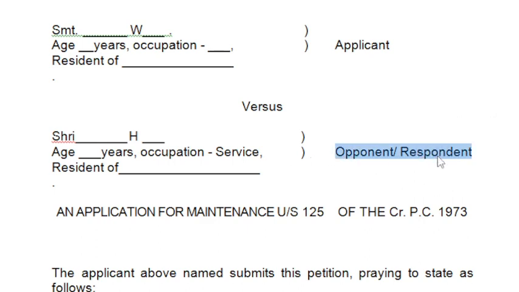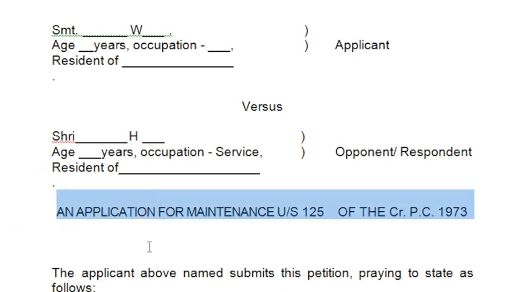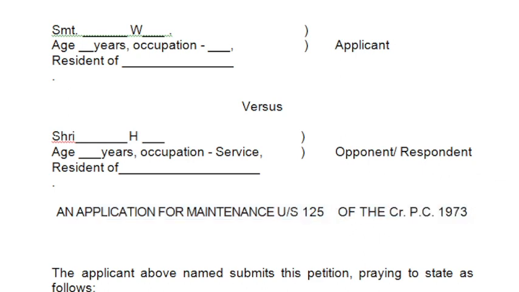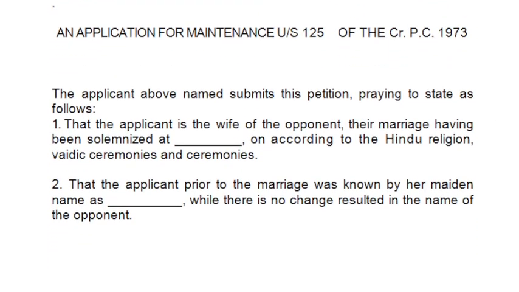Then you have to mention that the husband here is opponent or respondent. Alright, and the wife is applicant, filing application. Then the subject comes. What is the subject? That you are filing application for maintenance under 125 of Criminal Procedure Code.